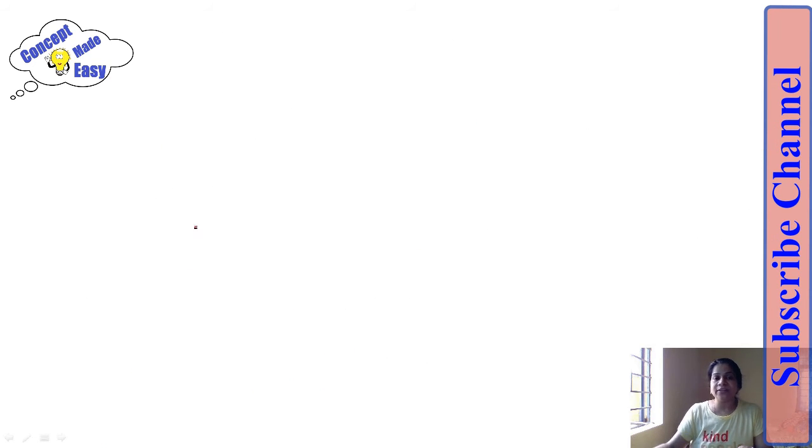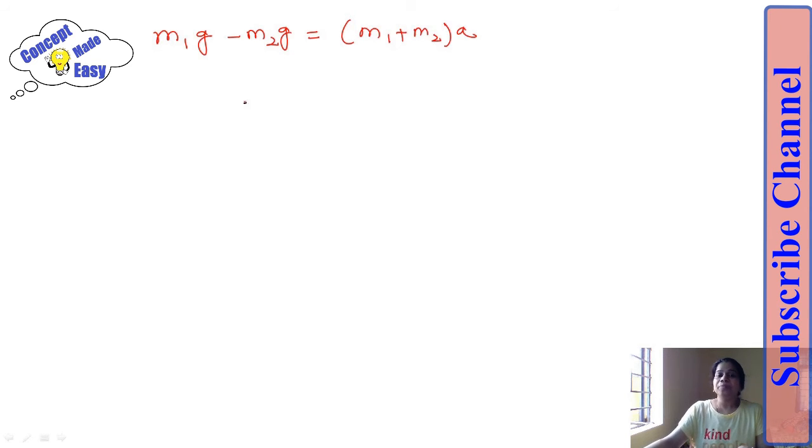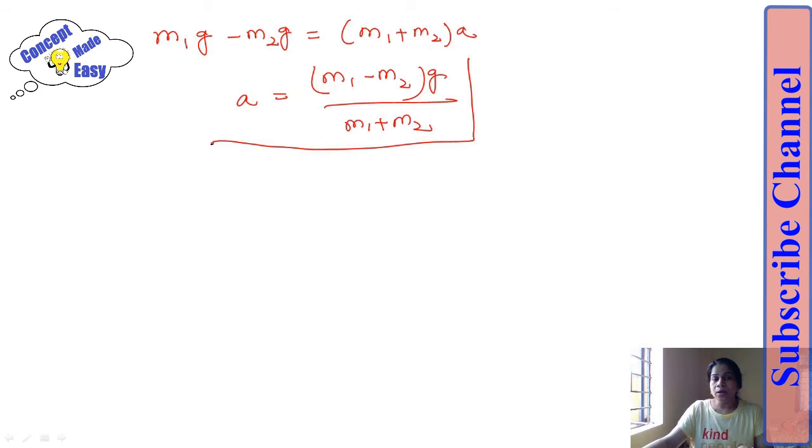I can write the final equation. This is m1g minus m2g is equal to m1a plus m2a. Now this acceleration is equal to (m1 minus m2)g divided by (m1 plus m2). This is the acceleration of the system.